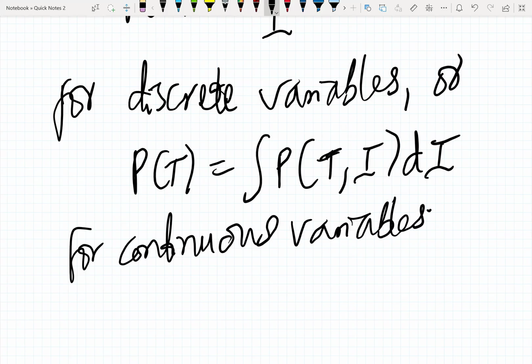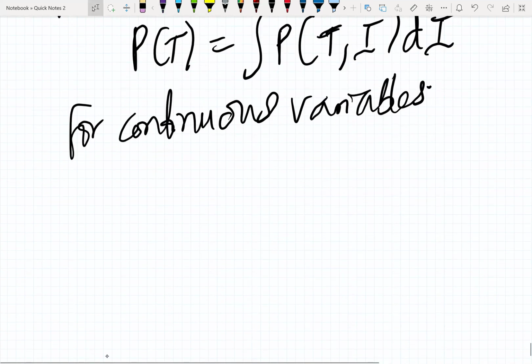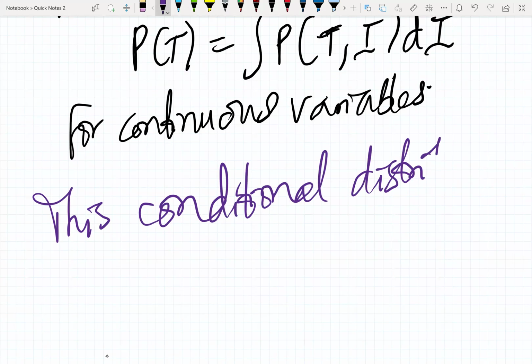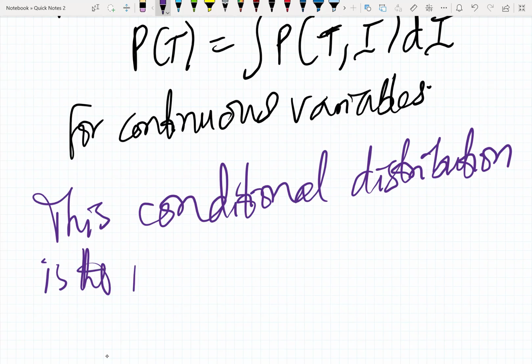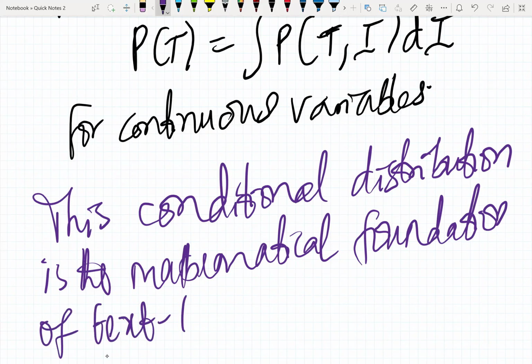So what does that teach us then? This conditional distribution is the mathematical foundation of text to image generation.